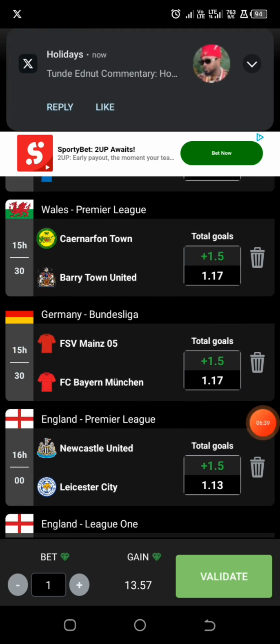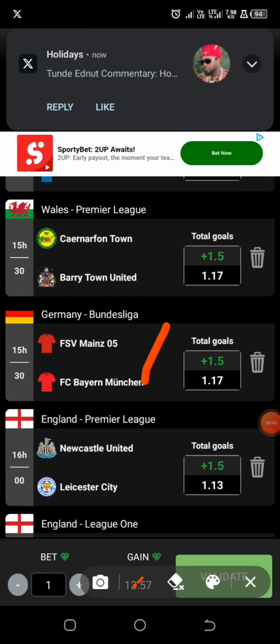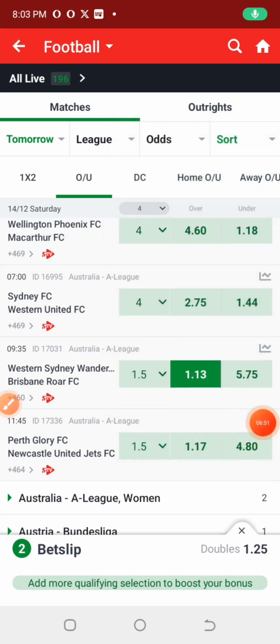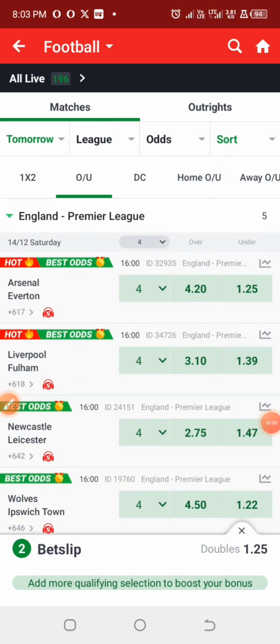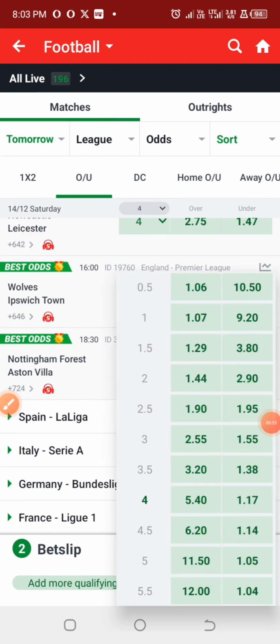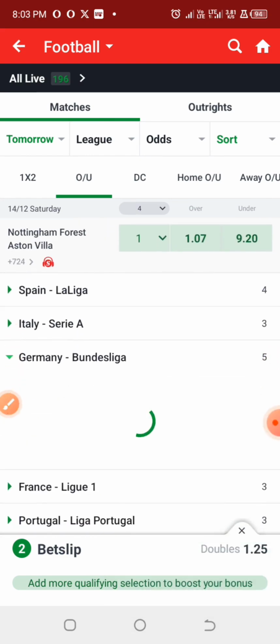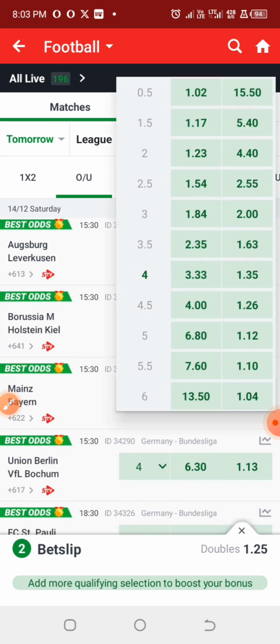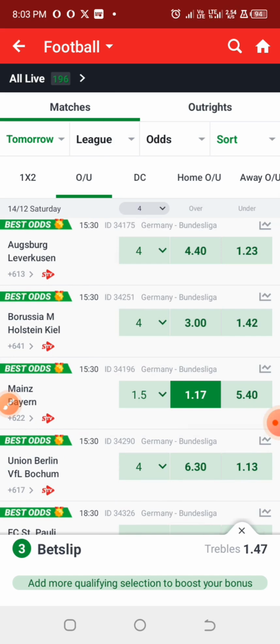Alright, so for Bayern against Mainz, I think this particular game has a high probability of outcome as over 1.5 goals based on in-depth analysis. Now let's check the odd for that too. Alright, so accurately we have the odd of 1.17 for the over 1.5 goals of Mainz against Bayern Munich.